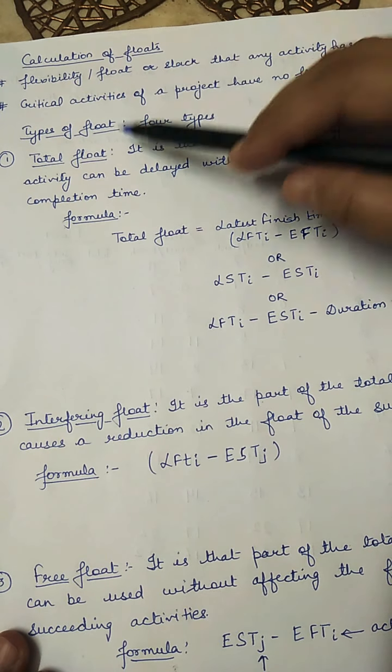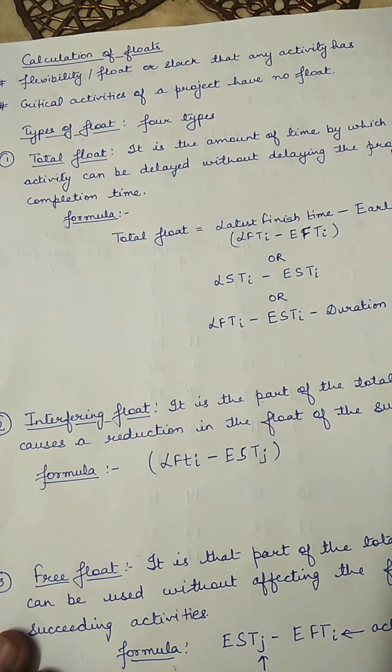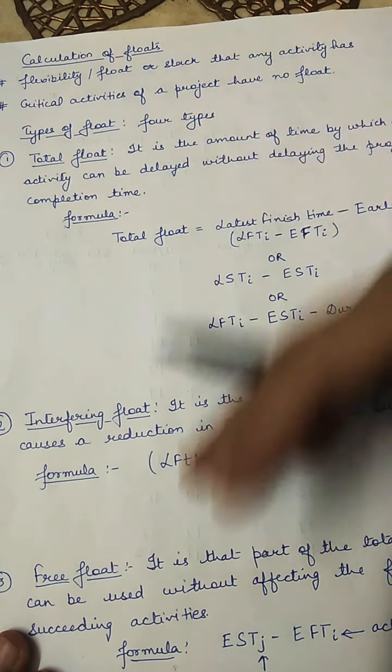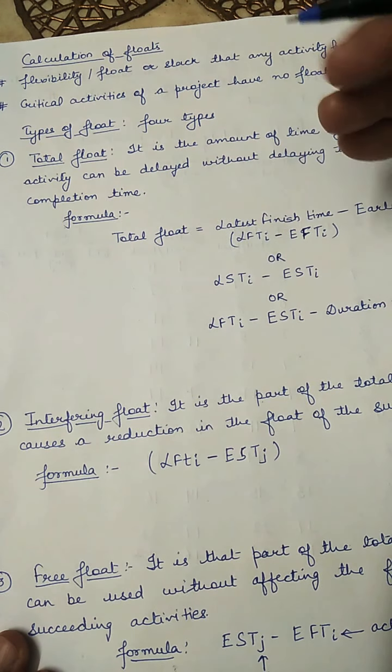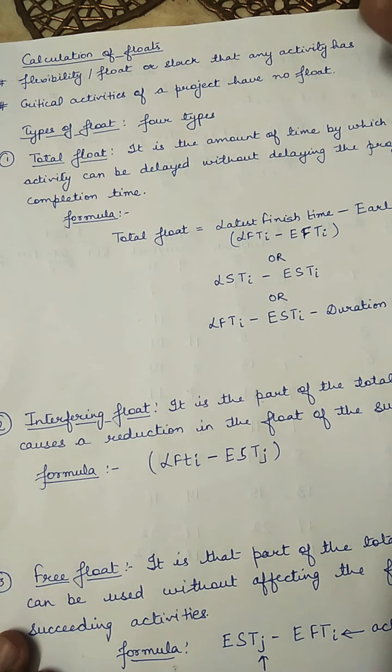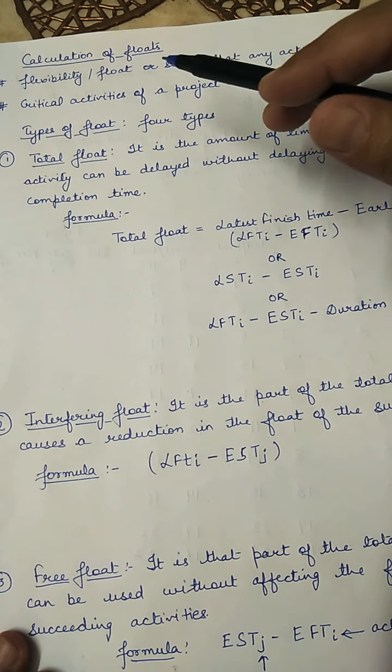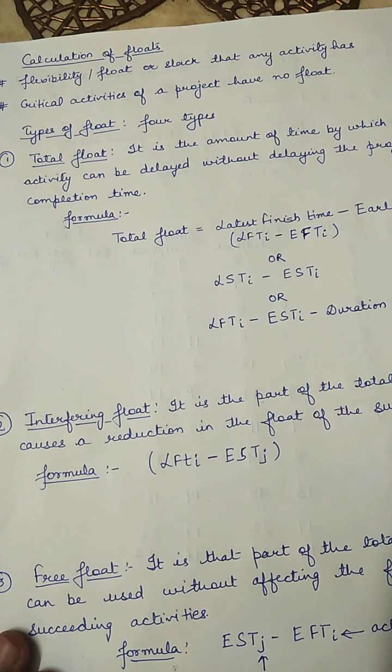The floats are of 4 types: total float, interfering float, free float and independent float. We have to calculate all these 4 types of floats for all the activities given in the question, from A to K, whether they are critical or non-critical activities. How it is to be calculated and what is meant by it, I will explain now.